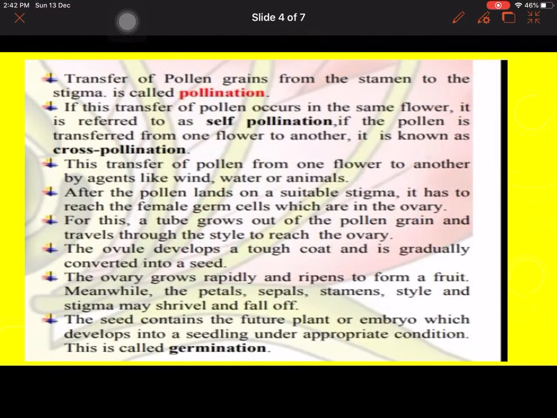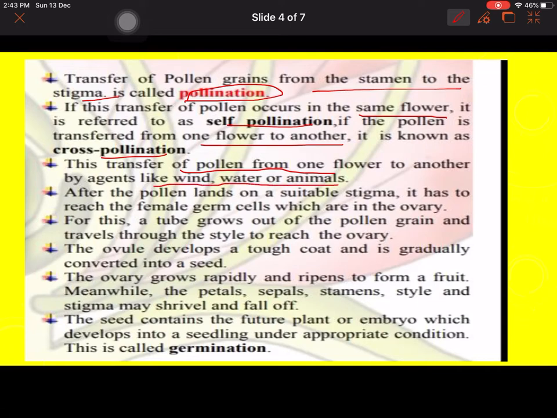The transfer of pollen from the stamen to the stigma is known as pollination. It is of two types, self and cross. If it is happening on the same flower, that means self, and if it is happening between two different flowers of the same plant or a different plant, it is known as cross. The transfer of pollen from one flower to another is by agents like wind, water or animals.